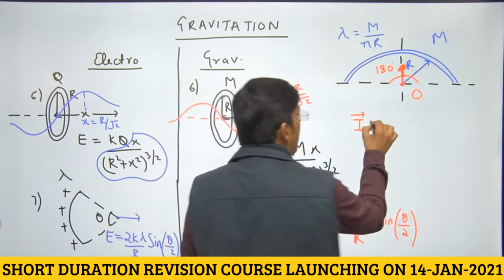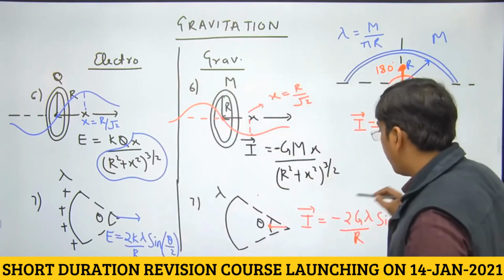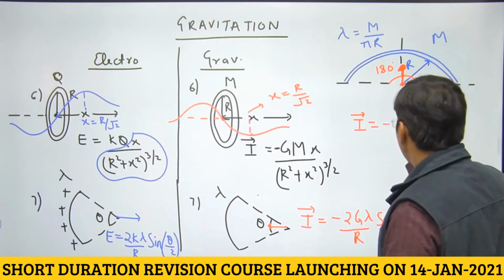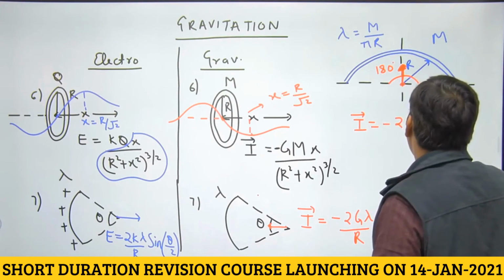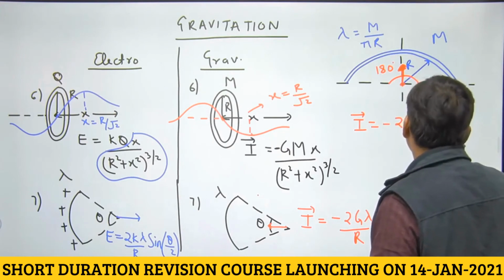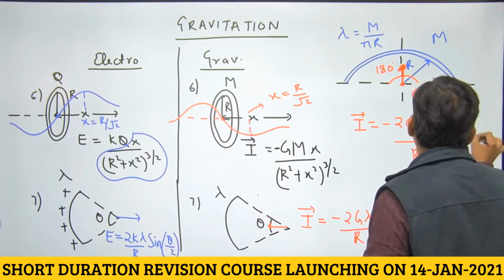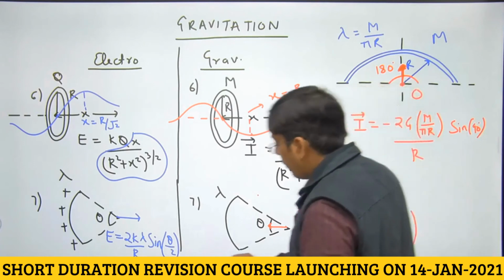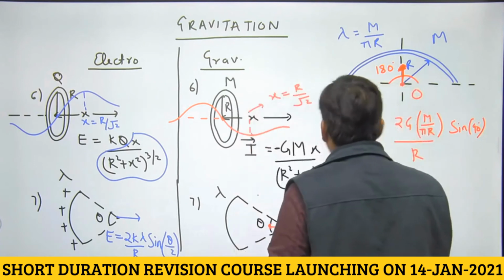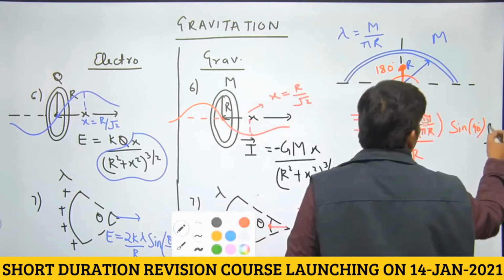Now this is given by, the formula is here. This is the formula for the arc, right? So this is minus 2 G, lambda is M by pi r, again divided by r, sine of 180 by 2 is sine 90, okay? Either you can put a negative sign or you can just show the direction to be j cap, okay? Negative sign just indicates the attractive force. If we have shown the direction, it should be j cap.